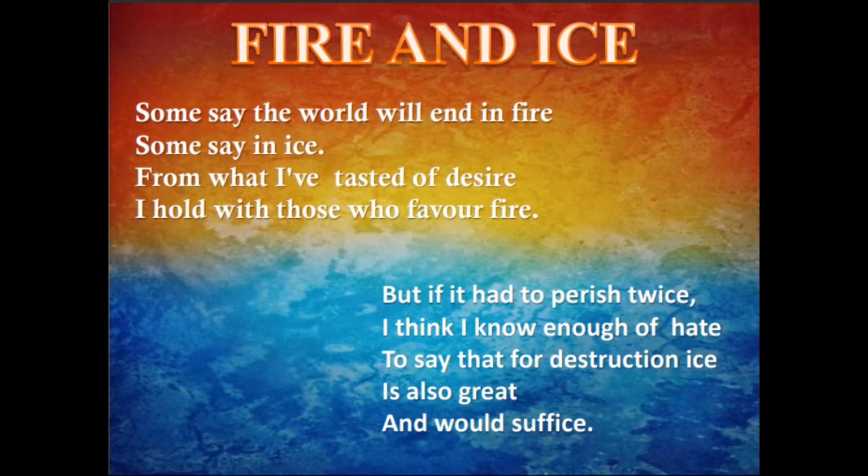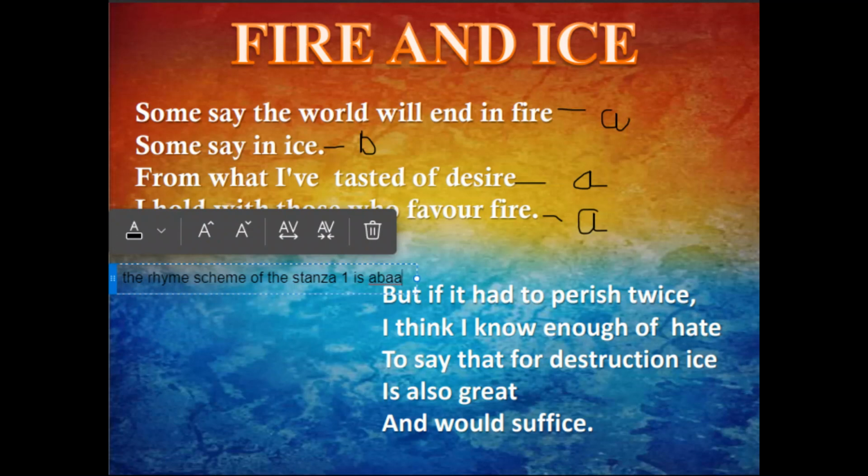So, some say the world will end in fire, variable A. Some say in ice, variable B. From what I have tasted of desire, A. I hold with those who favor fire, A. So, we can say that the rhyme scheme of the first stanza is A, B, A, A.